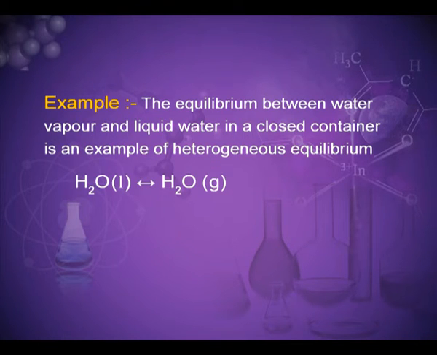Water present in liquid form will transform into gaseous form. Both phases are different, so this is heterogeneous equilibria. In this example, there is a gas phase and a liquid phase.